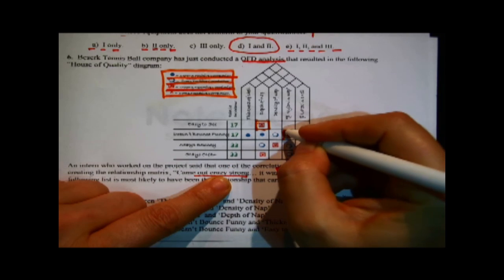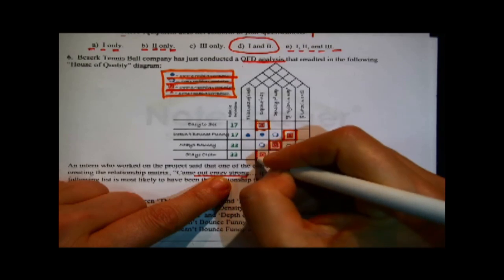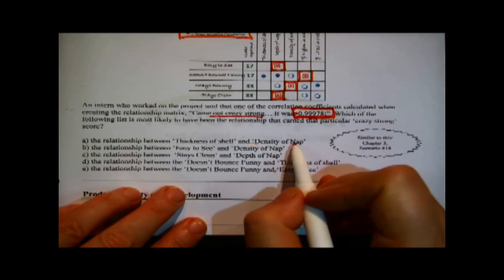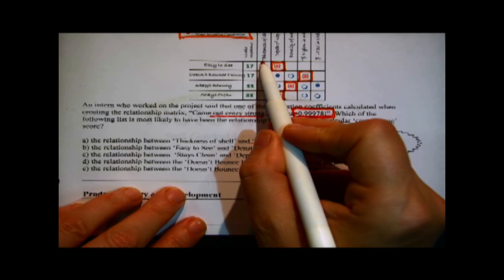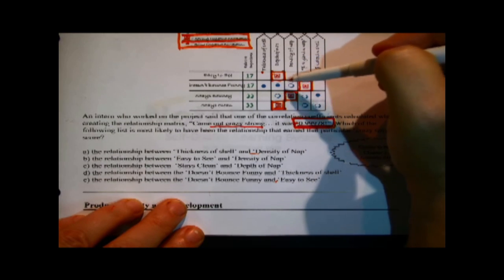So it will have been classified a strong negative correlation. That's why they said, crazy strong. Okay, which means that it will have been encoded with a box around an X, which means it might be that. It might be that, it might be that one, or it might be that one.